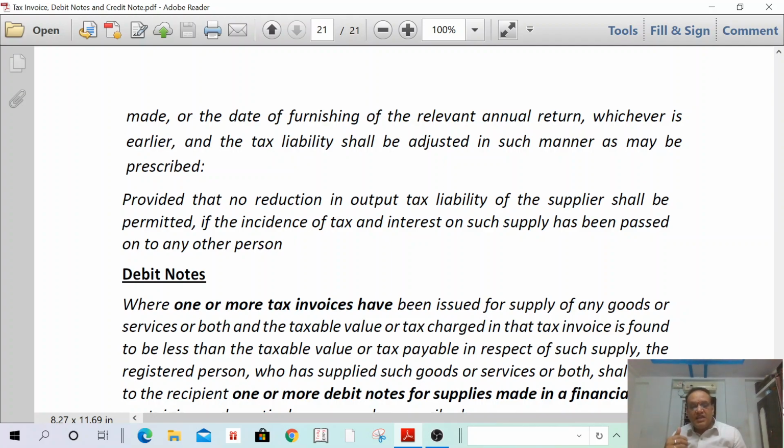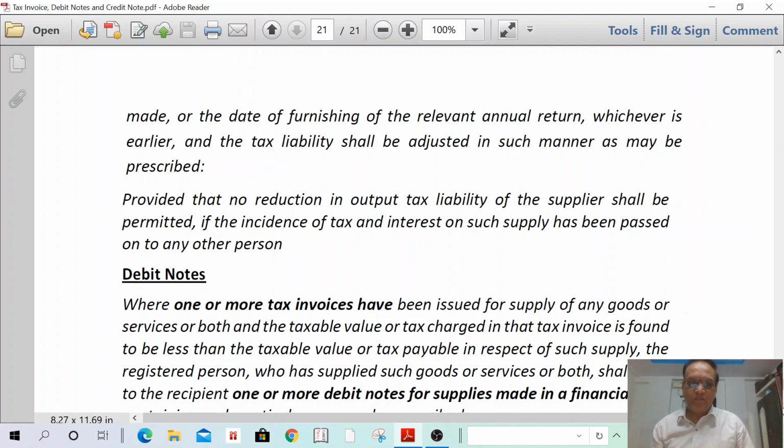That means if the incidence of tax or interest has been passed on to the recipient, you are not eligible to deduct output tax liability. That means if a credit note is issued, your tax will be reduced, but if the incidence of tax has been passed on to the person, then you are not eligible to reduce your output tax liability.